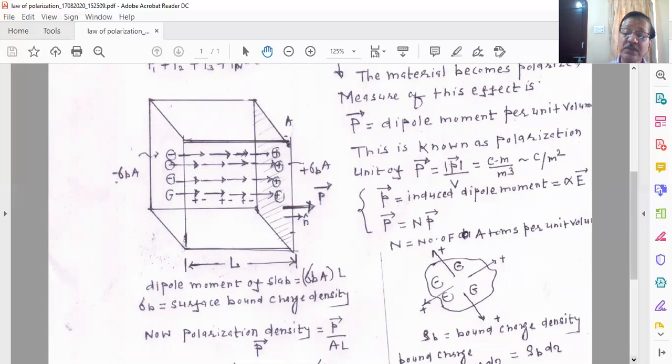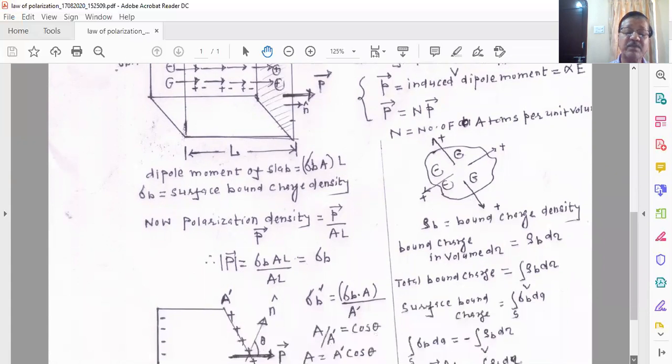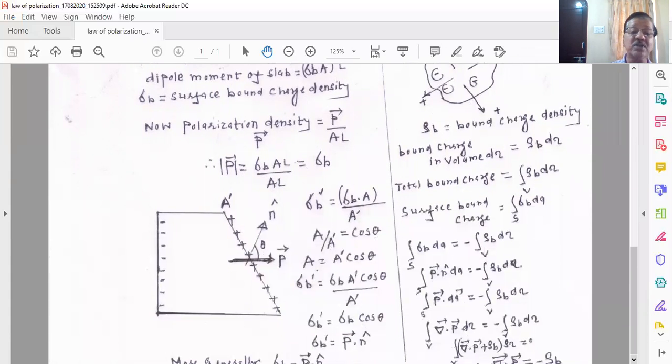Now, if this particular face, the shaded part, is not regular, and suppose it is inclined, and suppose the picture is something like this, the face in two dimensions.